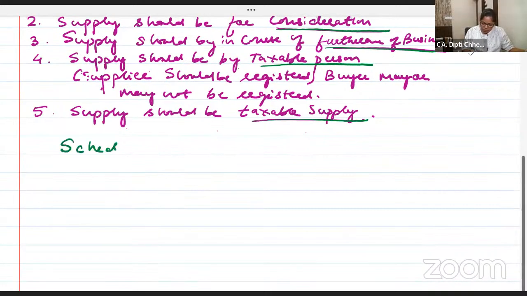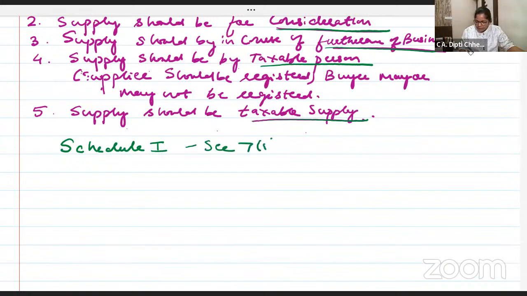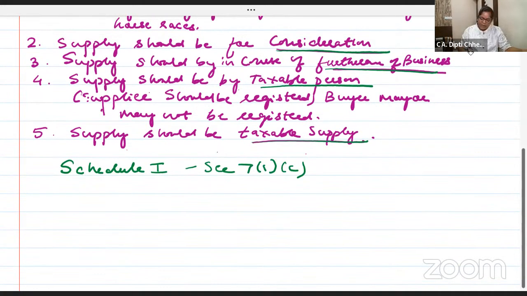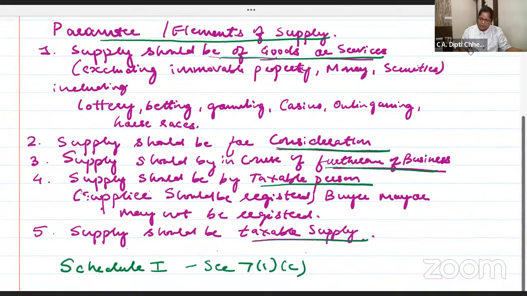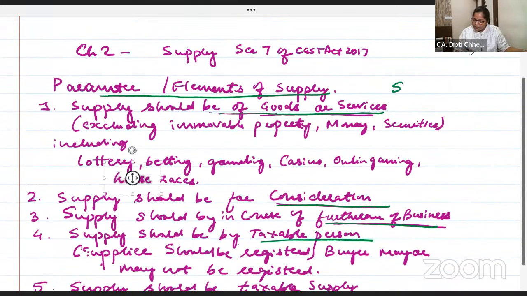Okay. What is schedule 1? This is all a part of section 7. And then we will study section 8, that is composite and mixed supply. Okay. So section 7(1)(c), or you can write schedule 1. Please try to write the subsections. Kitne yaad rahenge, I'll tell you. Jo bhi rahe, no problem. This one was section 7(1)(a).